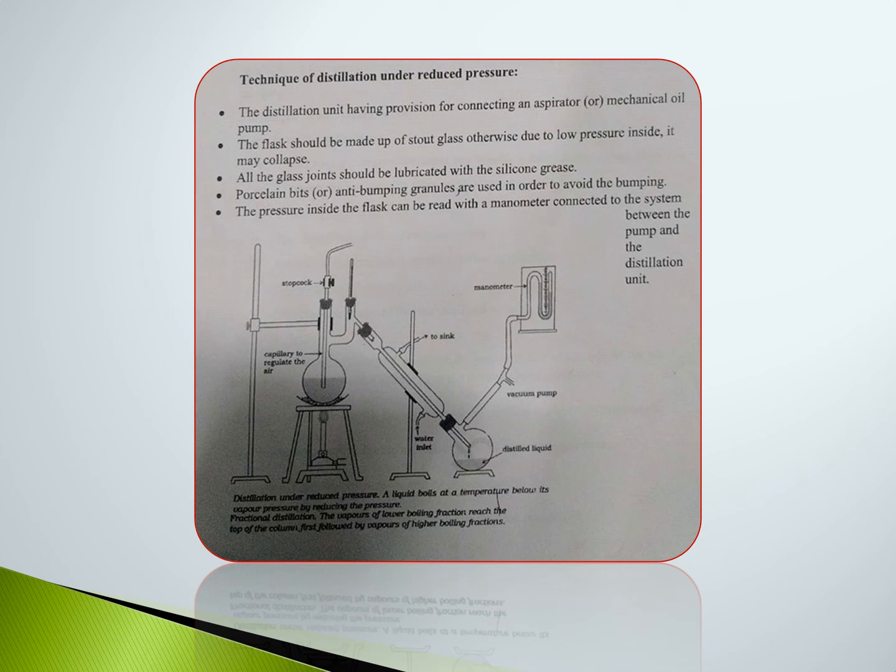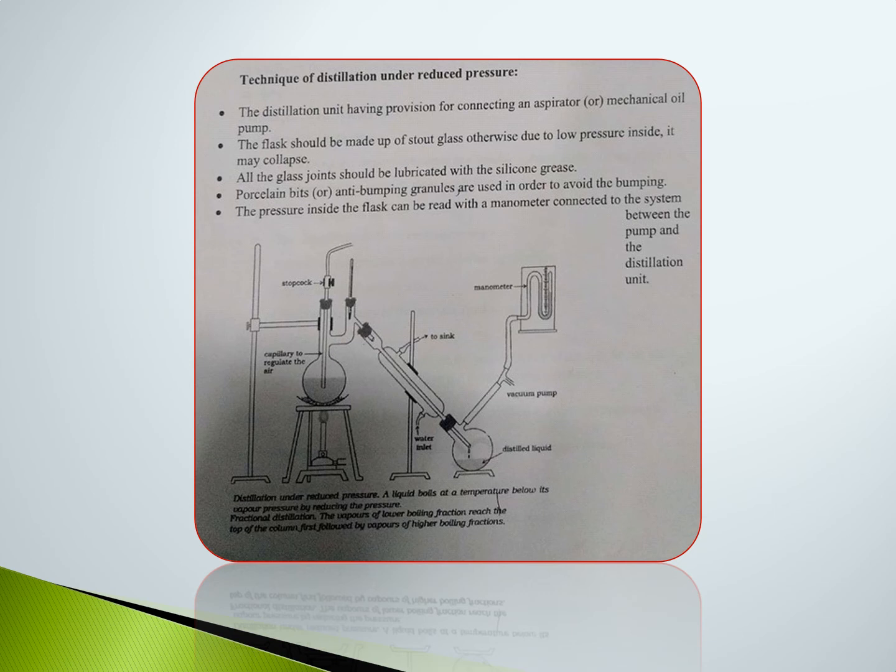When heating, the liquid is slowly converted to vapor. That vapor goes to the condenser, and finally the vapor is converted to liquid, that is the distilled liquid, a pure liquid.